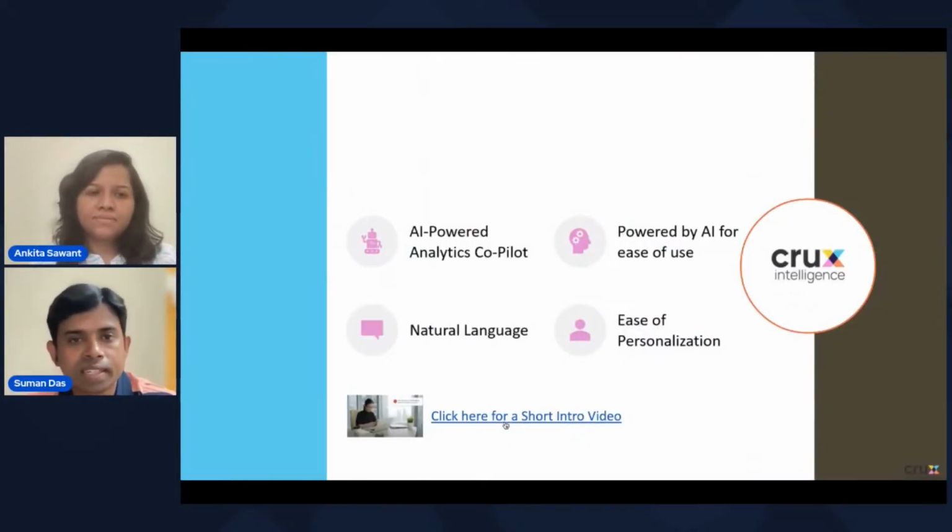Crux Intelligence is an AI-based analytics tool that helps you to answer pressing business questions anytime, anywhere. It's an enterprise-level AI which helps you to diagnose, predict, and prescribe what will happen to your business. Using AI, it will provide you personalized insights. Users can ask questions in natural language and get actionable insights within seconds with automated visualizations. It's the next phase of augmented BI. You can think of it like Google for your business or Siri for your business.